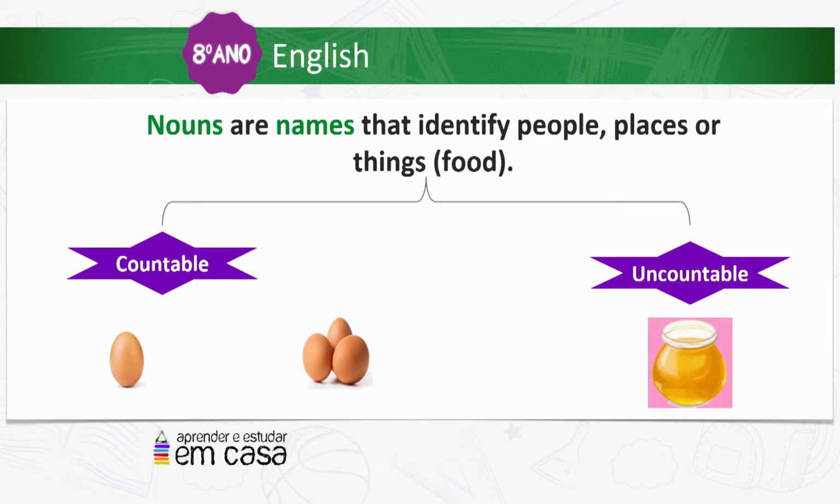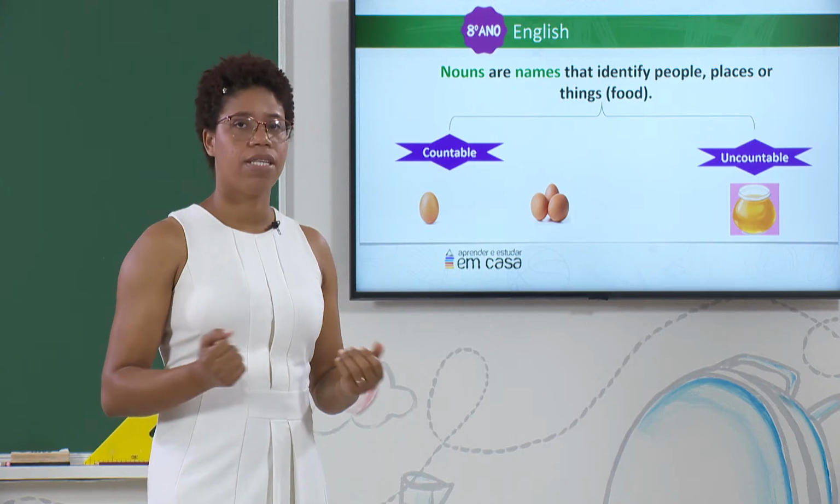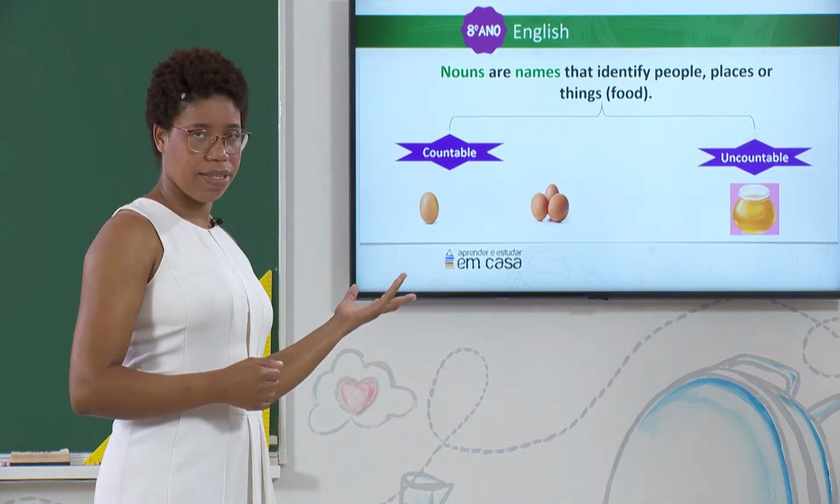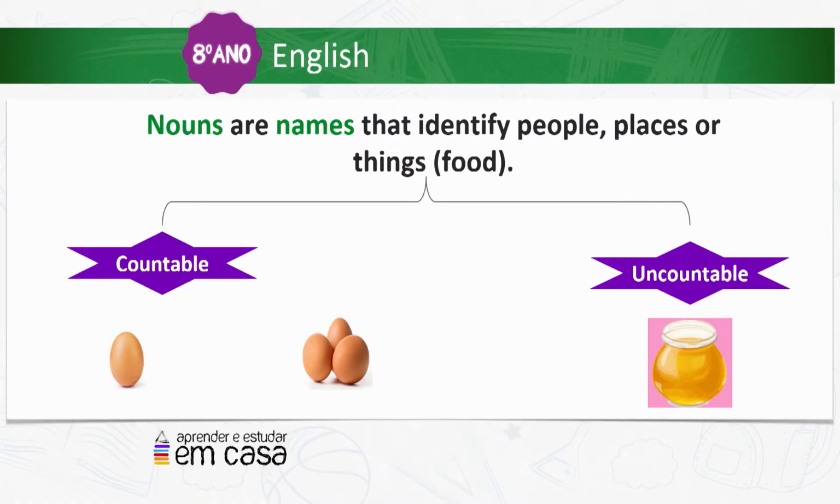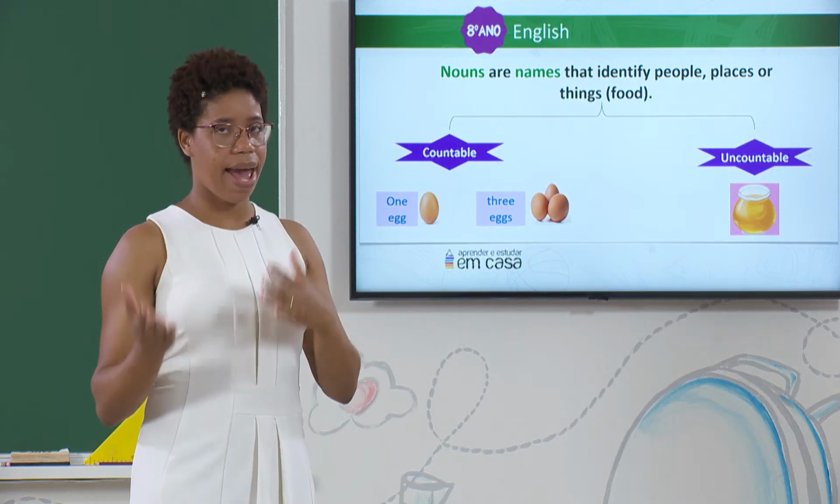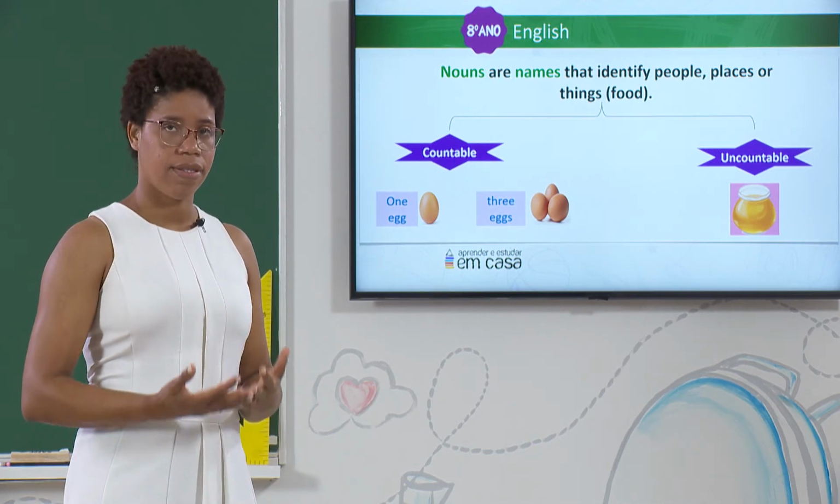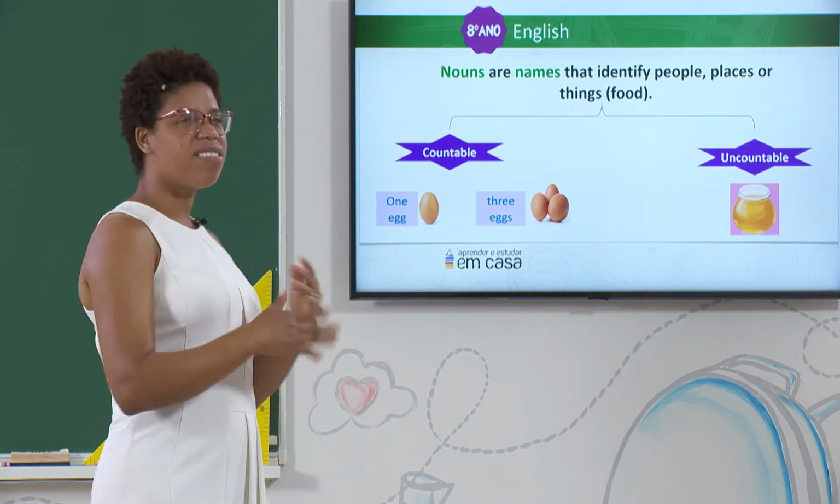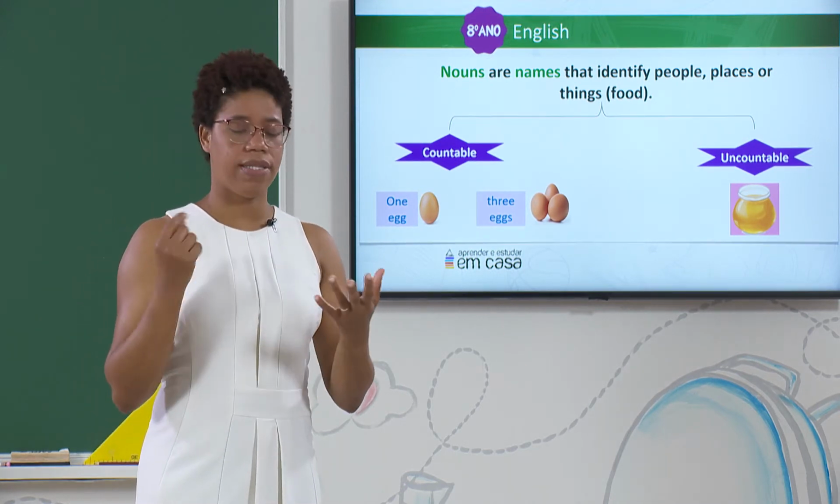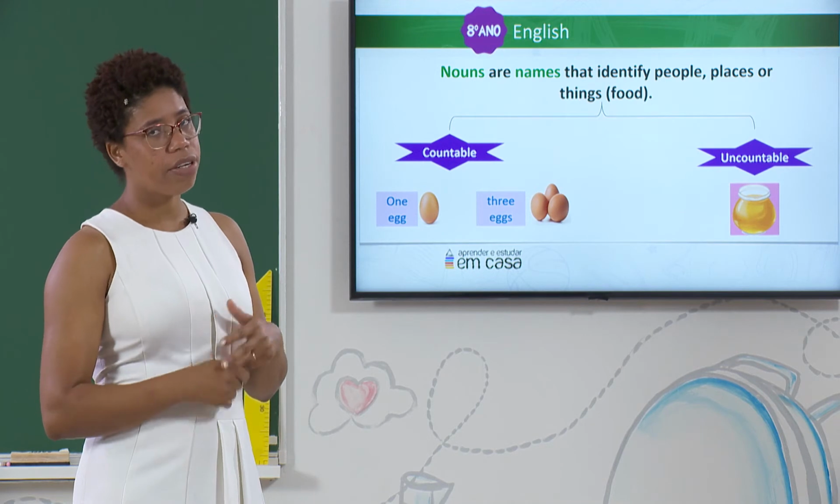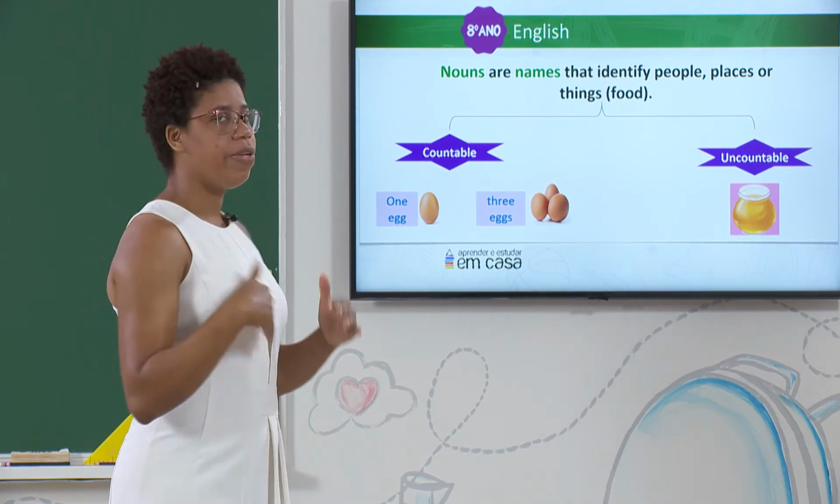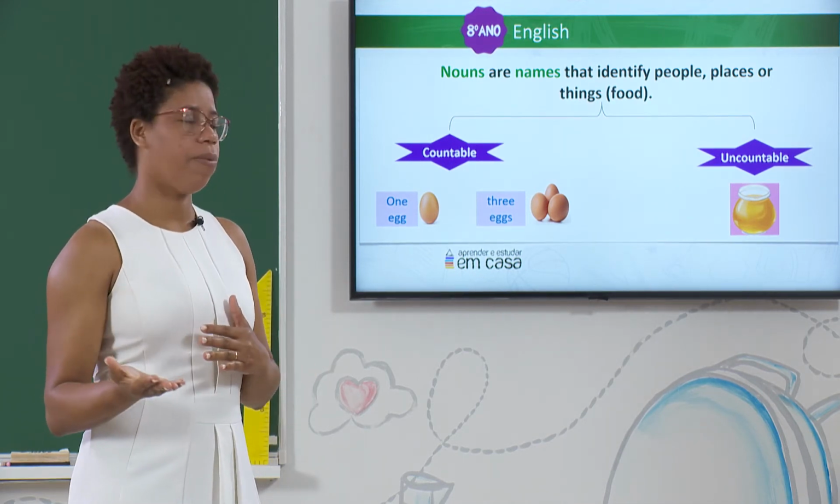When we say that a noun is countable, it means we can count it. You see at the board, we have 1 egg. You can count eggs: 1, 2, 3 eggs. We say that egg is a countable noun because we can count it. And there are so many others. For example, you can say 1 carrot, 2 carrots, okay? Then we will see more examples of countable nouns.